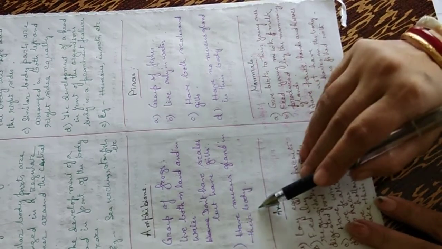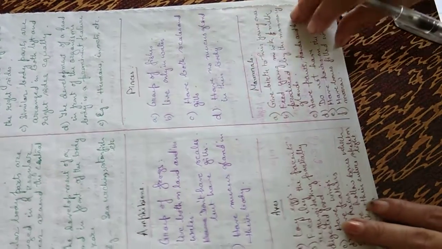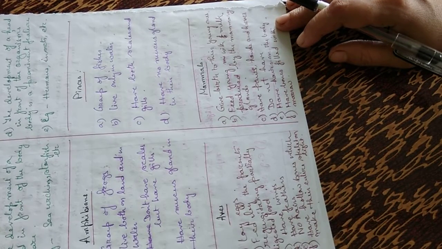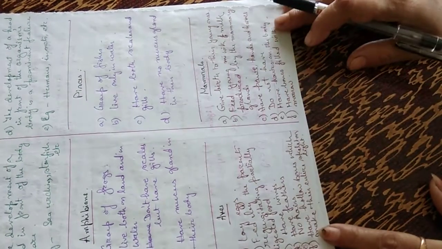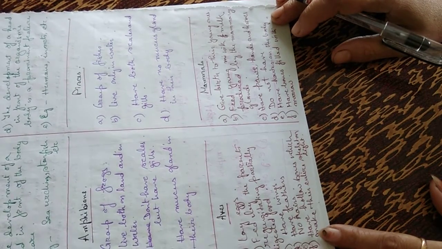Amphibians have mucus glands in their body, whereas pisces have no mucus glands in their body. Now we come to the differentiation between aves and mammals. Aves lay eggs, but mammals give birth to their young ones.